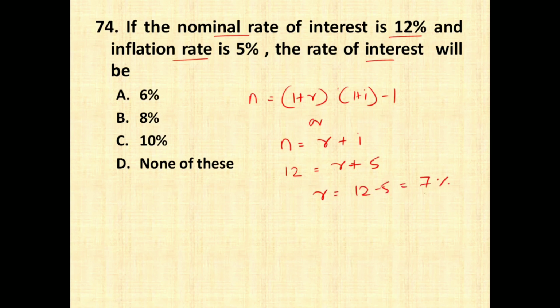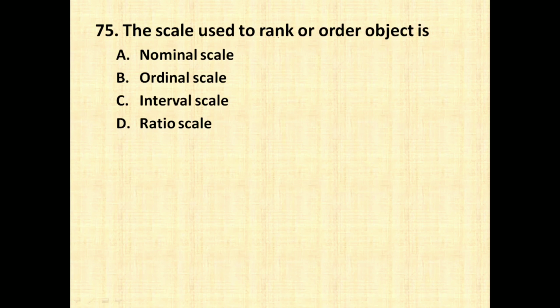It should be around 7%, which is not given in the option. Therefore, none of this is going to be the right answer for this question. The scale used to rank or order object is nominal scale, ordinal scale, interval scale, ratio scale. So whenever you get the term order, it is always ordinal scale.